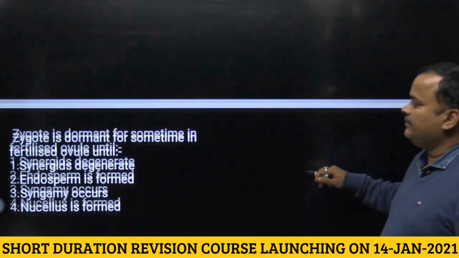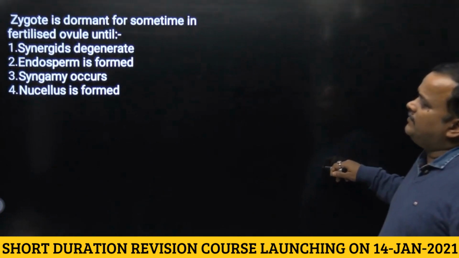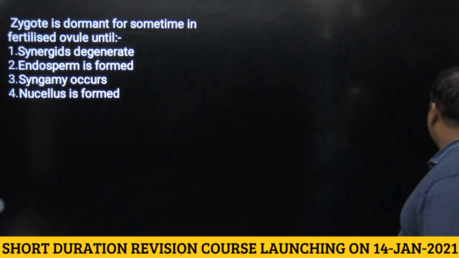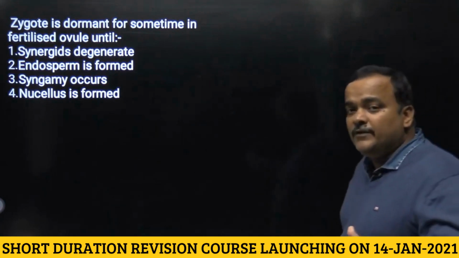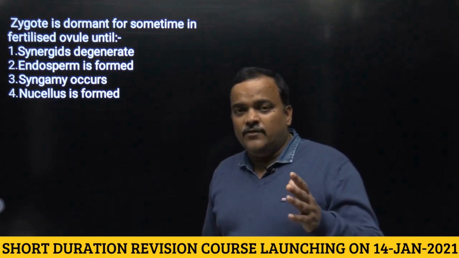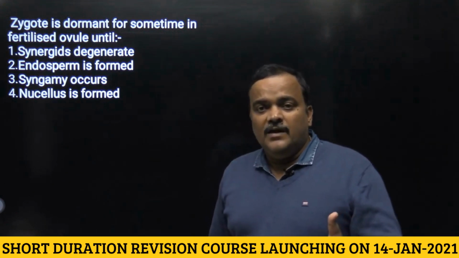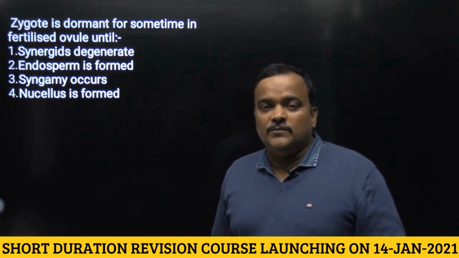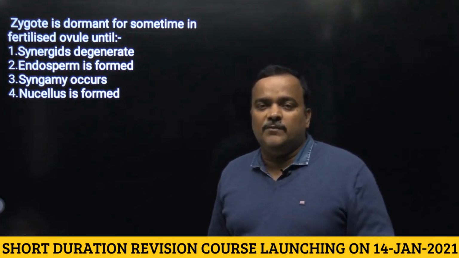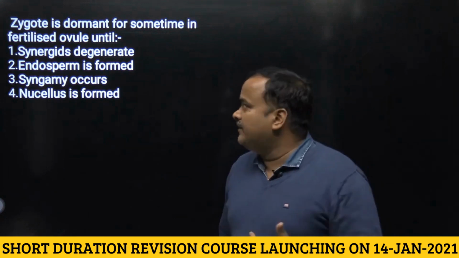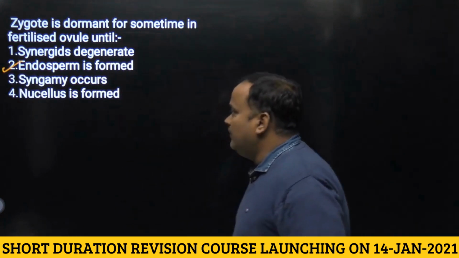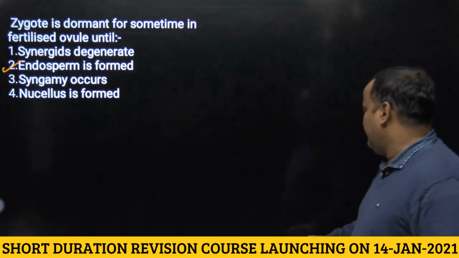Next, the zygote is dormant for some time in the fertilized ovule until... The zygote will develop into an embryo, and the embryo requires nutrition, and that nutrition is provided by the endosperm. So till there is development of endosperm, development of the embryo will not take place. Till endosperm formation takes place, so the answer will be second, that is endosperm is formed.